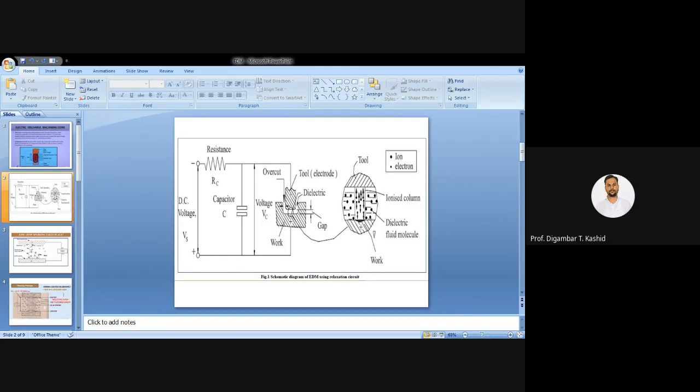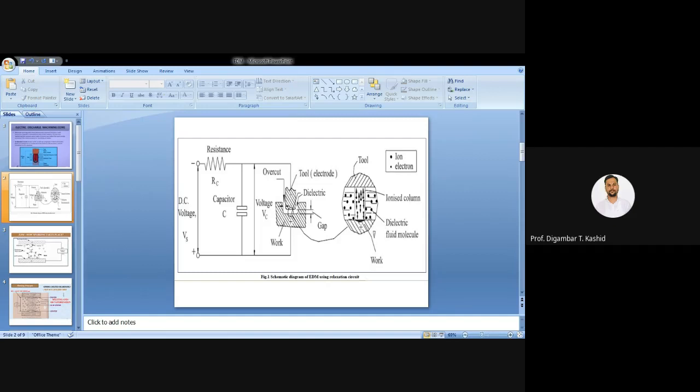So there is hitting of the cathode by these ions, and hitting of electrons with a very high velocity on your workpiece.